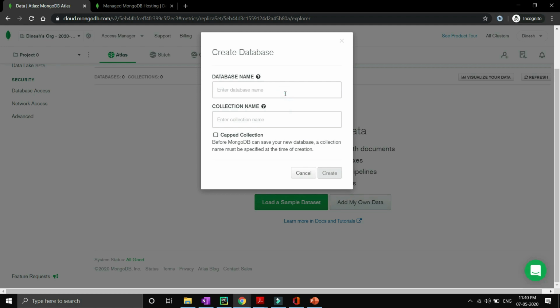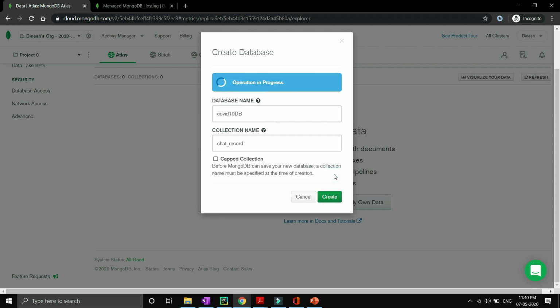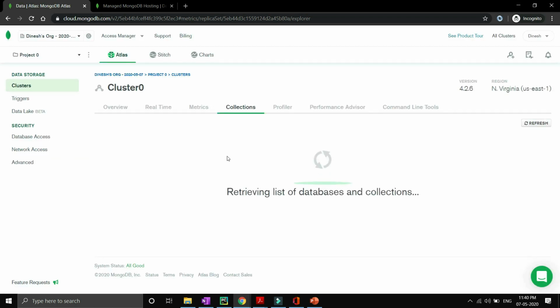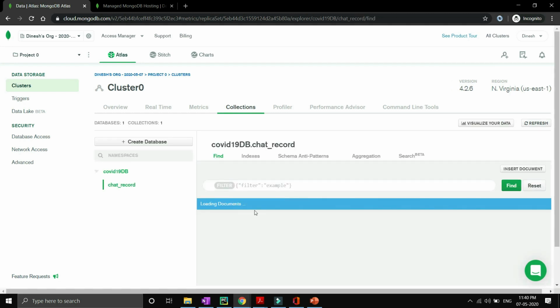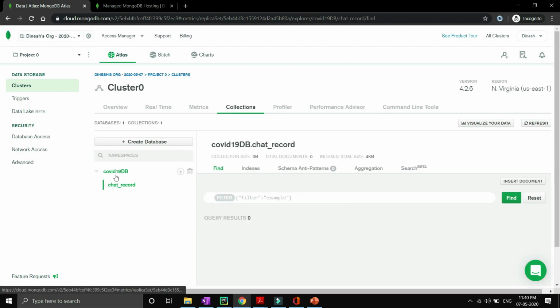You have to give your database name. It can be anything like COVID-19 DB, something like this, and the collection name can be like chat records, and just hit create. It will take some time and your database and collection will be ready. Basically you will be able to see over here all the rows inside the database. The database is the COVID-19 database, and our collection is chat underscore record. Inside the chat underscore record collection we will have multiple documents.